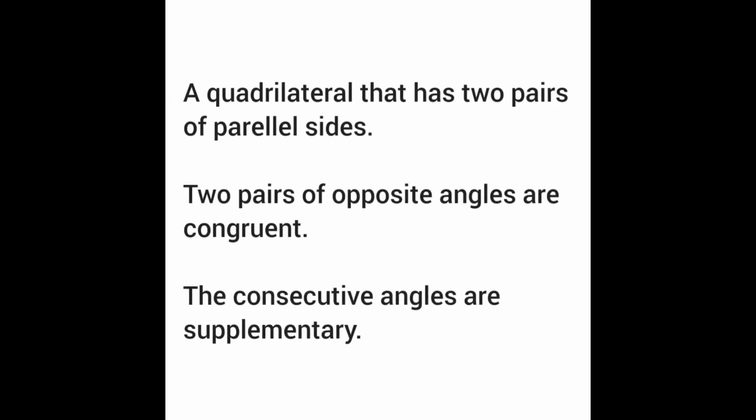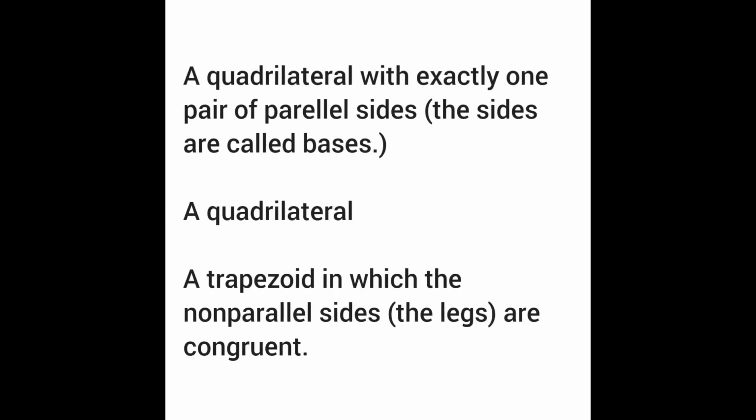Parallelogram. A quadrilateral that has two pairs of parallel sides, two pairs of opposite angles are congruent, and the consecutive angles are supplementary. Trapezoid. A quadrilateral with exactly one pair of parallel sides. The parallel sides are called bases. Isosceles trapezoid. A trapezoid in which the non-parallel sides, the legs, are congruent.